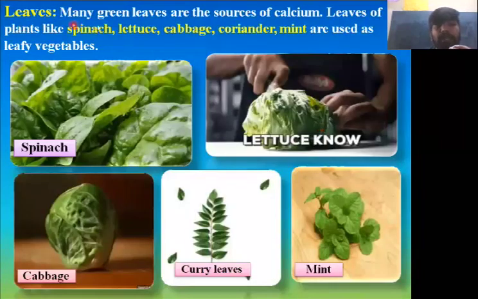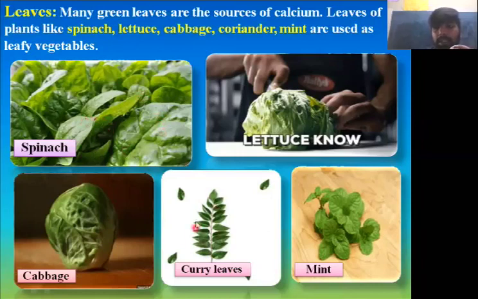Next, leaves. Many green leaves are a source of calcium. So by eating leaves, what mineral will you get? Calcium. Calcium is a mineral. Leaves of plants like spinach, lettuce, cabbage, coriander and mint are used as leafy vegetables. Spinach, people will call palak in Kannada.